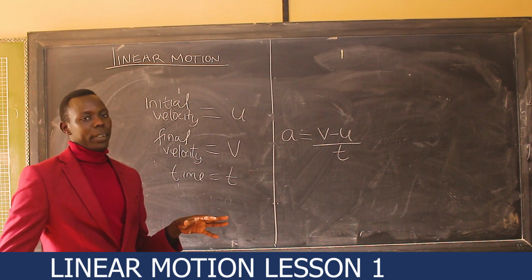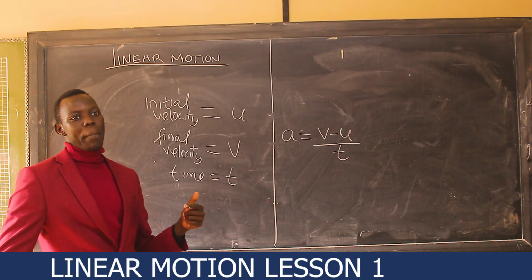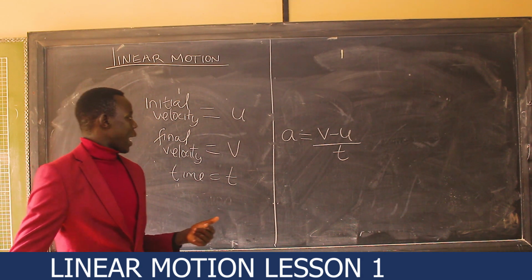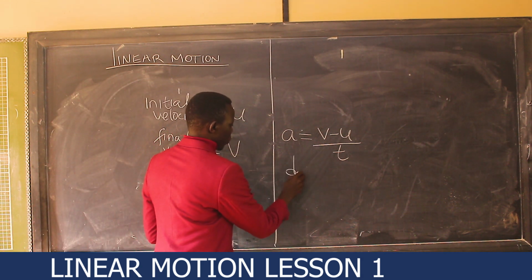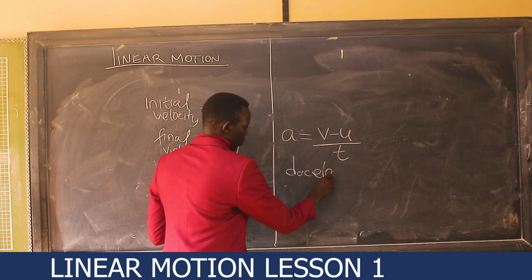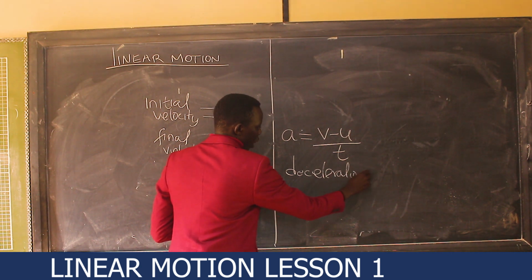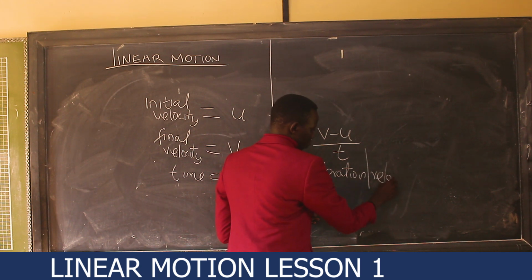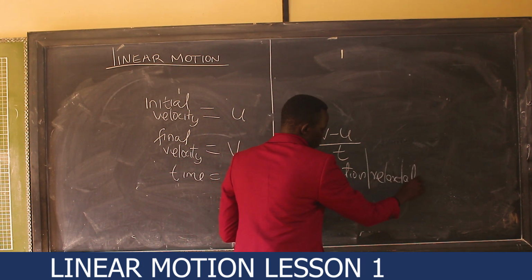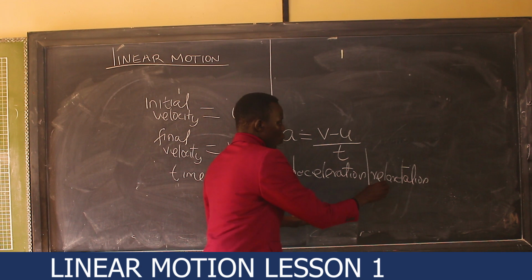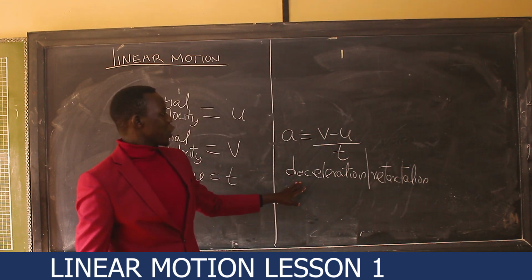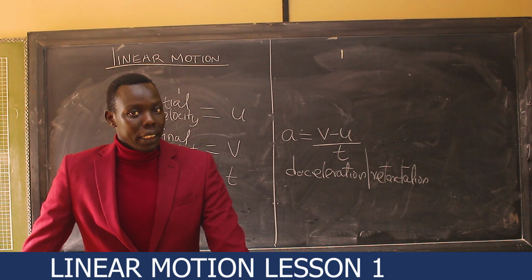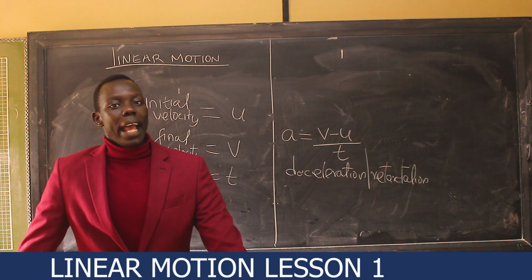There is another term that can be used to name acceleration of a body that moves with a decreased velocity: the term deceleration, or the term retardation. The two of them are used to mean an acceleration that decreases the velocity as time moves.